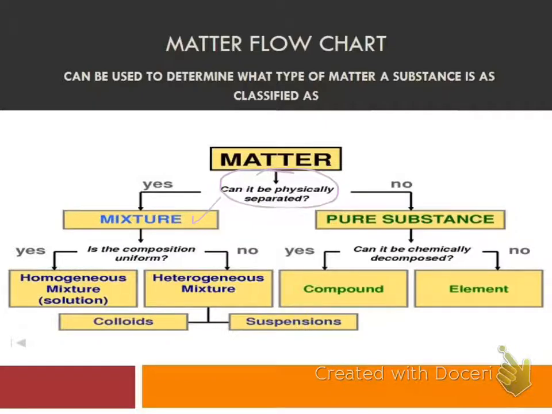Okay? But let's talk about sugar. If I just had table sugar, can I separate it by physical means? And I can't, so I'm going to say no, so I'm going to go to a pure substance. And then I'm going to ask myself, can it be chemically decomposed? In other words, can I break it down into smaller units? And the fact that sugar is made with carbon, hydrogen, and oxygen, then yes, it can be decomposed chemically, so I would say it's a compound. So that is how that matter flow chart works.